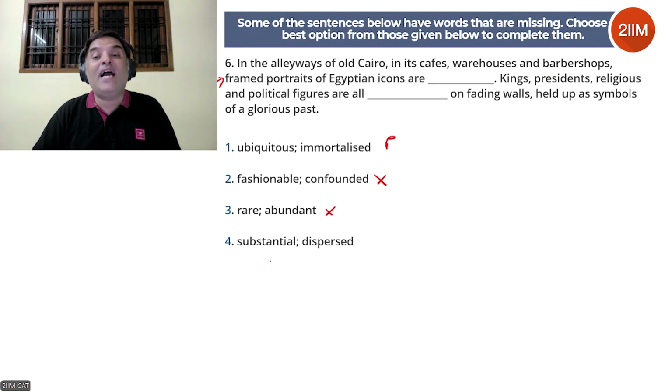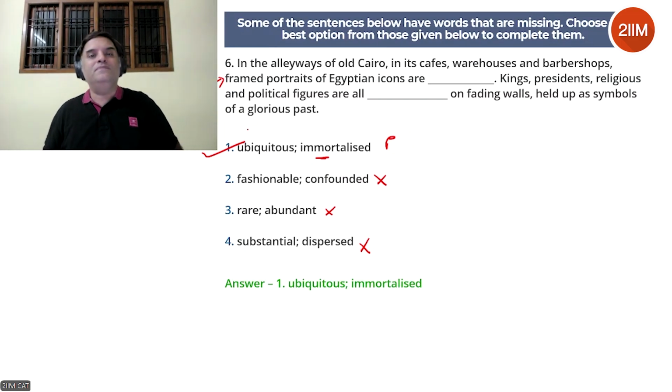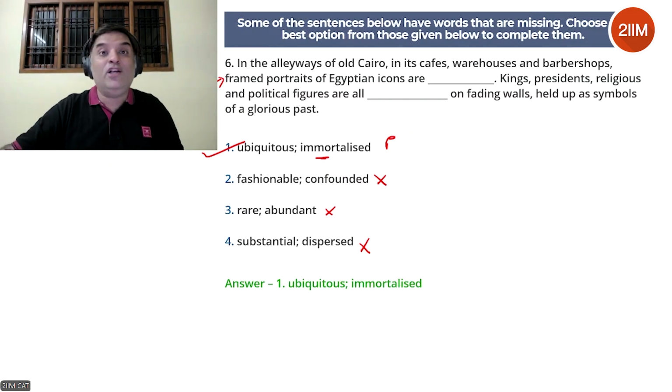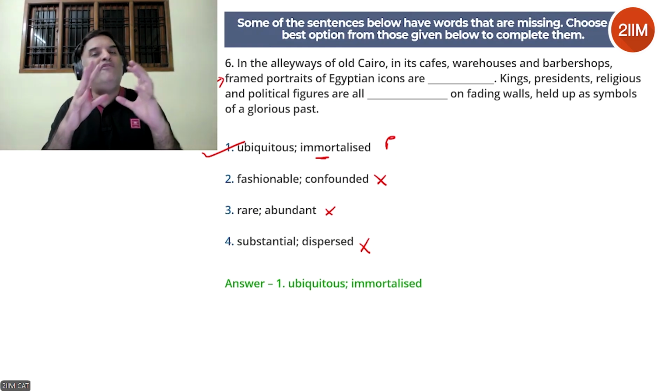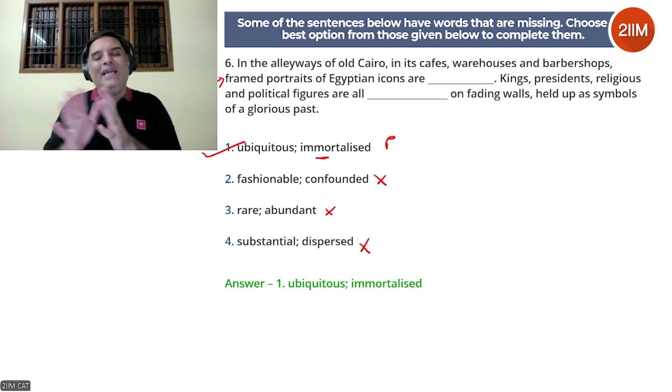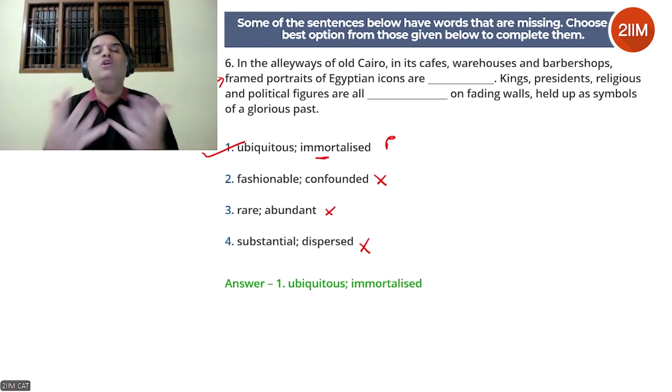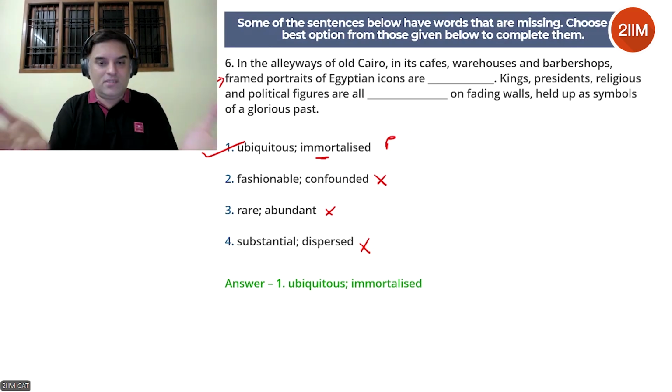Framed portraits of Egyptian icons are substantial. Framed portraits being substantial doesn't really make sense. It doesn't go well. And then kings, presidents, religious and political figures are all dispersed on fading poles. No, we need a positive word here. So ubiquitous and then immortalized makes perfect sense. So that is the answer. Now here the tricky thing is you have to know the meaning of ubiquitous, or you should be sure of eliminating 2, 3 and 4. But even with that, to not take an unreasonable amount of risk, you would need to know the meaning of ubiquitous. So it's obviously a vocabulary test as well, right?